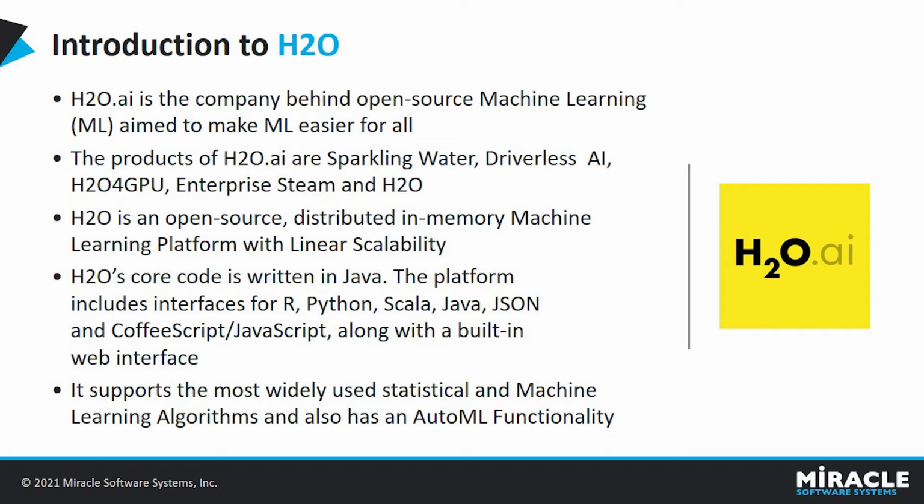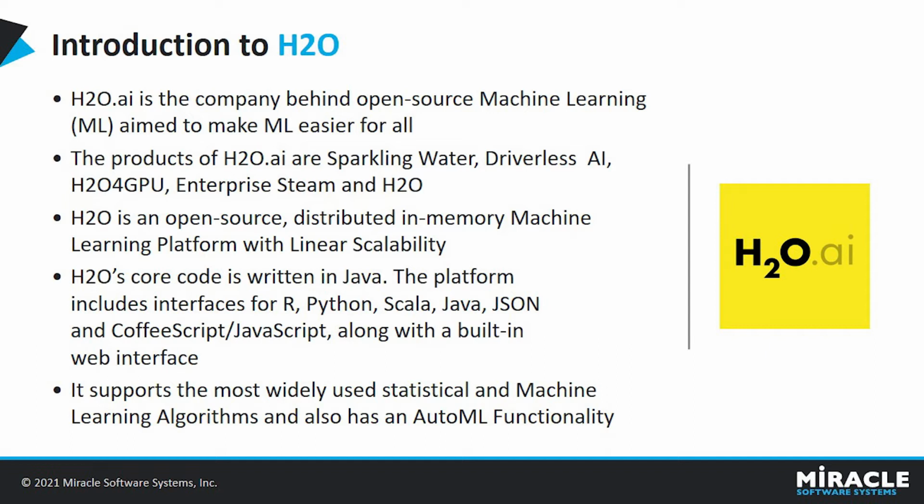Sparkling Water allows users to combine the fast, scalable machine learning algorithms of H2O with the capabilities of Spark. Driverless AI is a high-performance GPU-enabled computing platform for automatic development and rapid deployment of state-of-the-art predictive analytics models. H2O for GPU platform inherits all existing scikit-learn algorithms, and it is 5 times faster on GPUs as compared to CPUs. Enterprise Steam is a service for securely starting and connecting to H2O YARN jobs in a Hadoop environment.